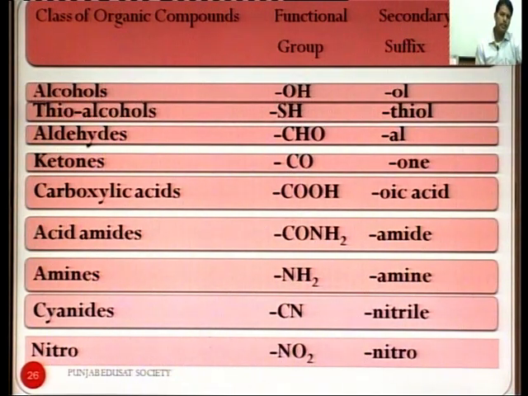If the secondary suffix is present, then we will add the name of the secondary suffix after the primary suffix. But if the secondary suffix is not present, then we will not add that secondary suffix. The name should be stopped at the primary suffix.